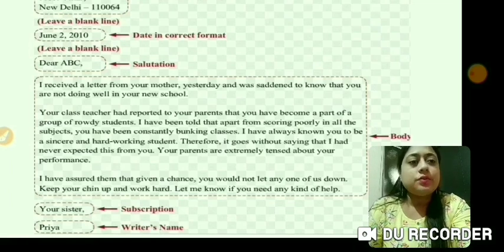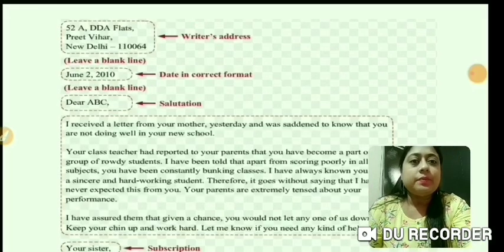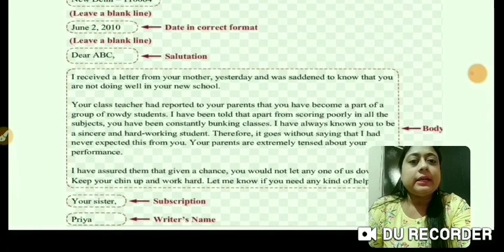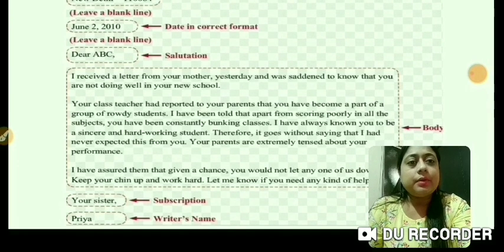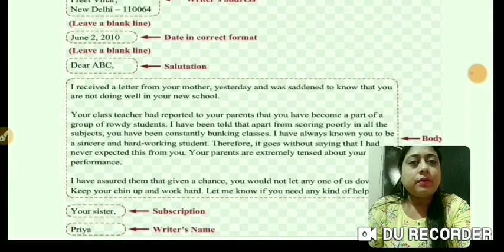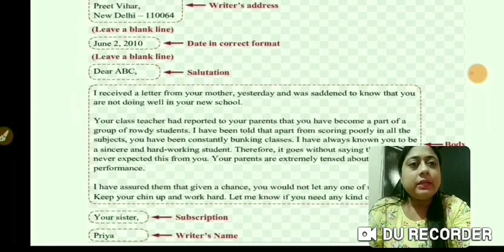Basically the details should be mentioned in the second paragraph itself. We conclude the letter also in a very short way, usually in 1 or 2 sentences. After that, you have to again leave a line. You write the subscription, your loving sister, brother, whatever you want to mention, give a comma, and at last your name, the writer's name. So this is the format of an informal letter.